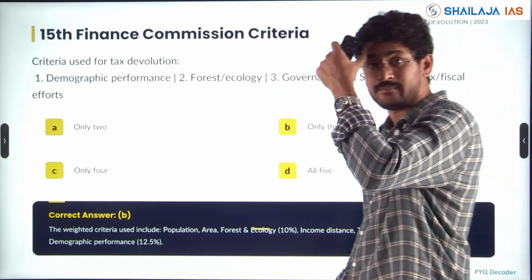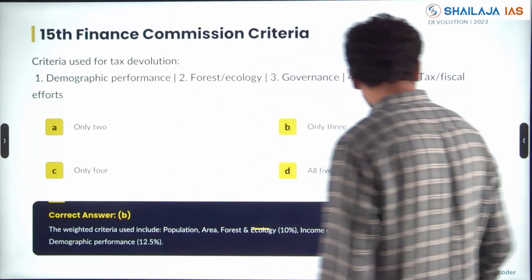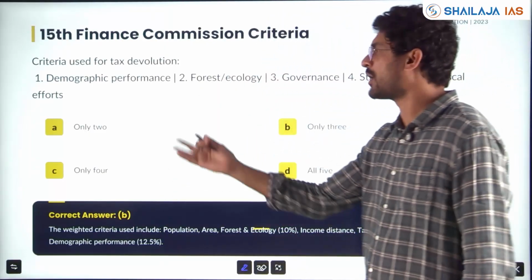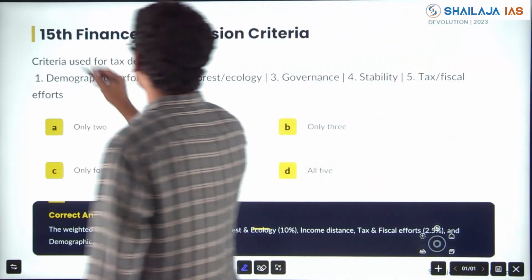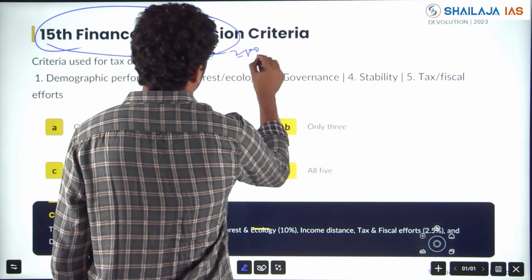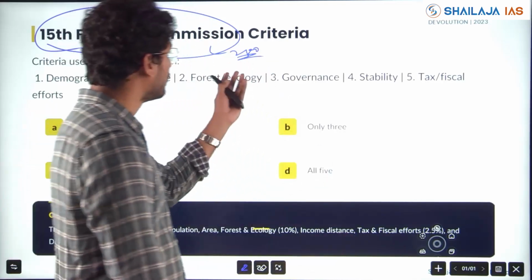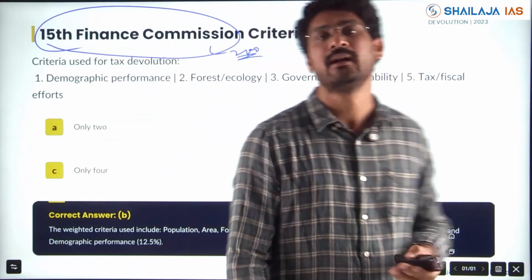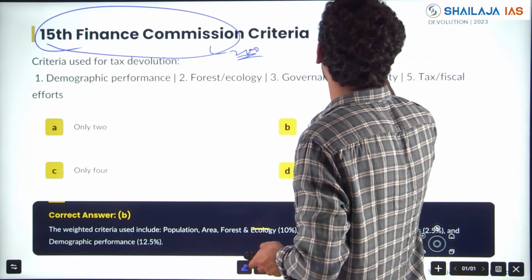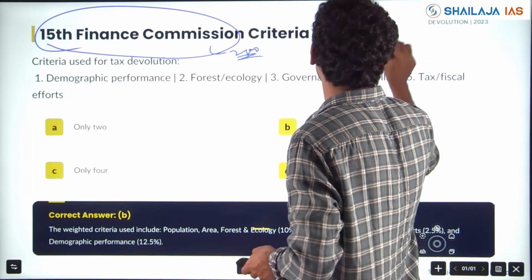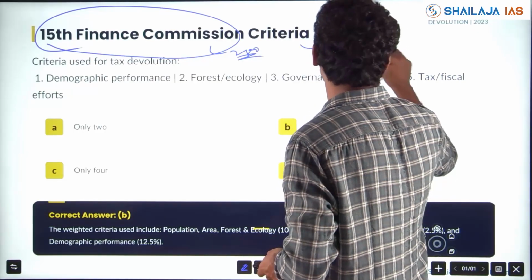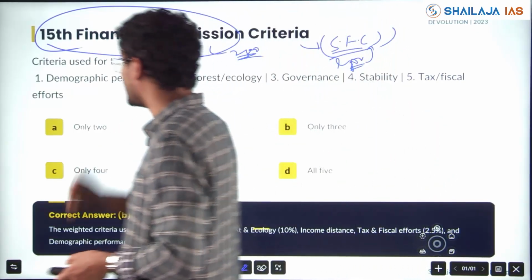15 Finance Commission was in news. Again, 16 Finance Commission has changed the criteria. It can be in economy or polity under budget also. And 15 Finance Commission, Article 280, right? You should know in detail Article 280 rules. And with respect to State Finance Commission also question has been asked. Here governor constitutes, right? That question was there in the last classes.